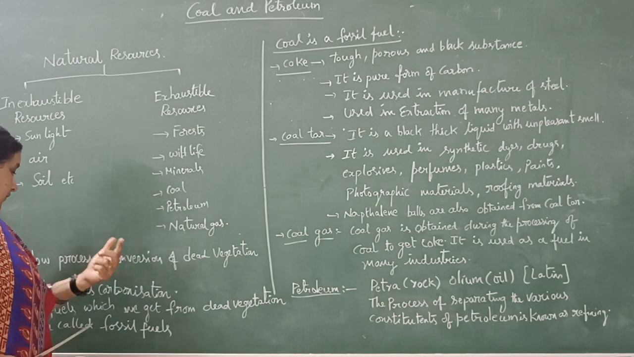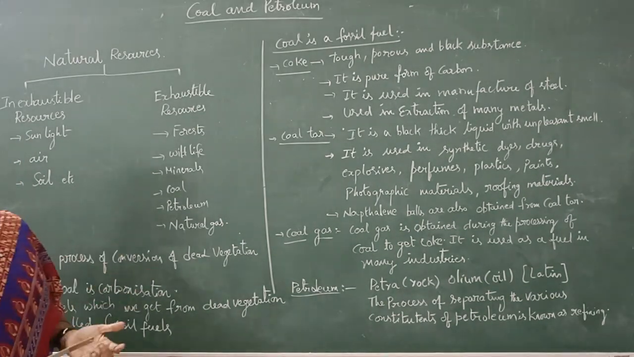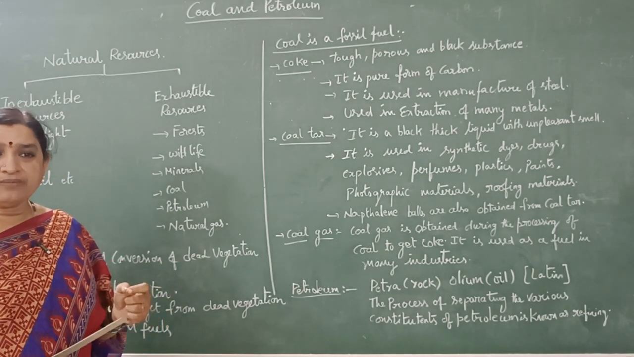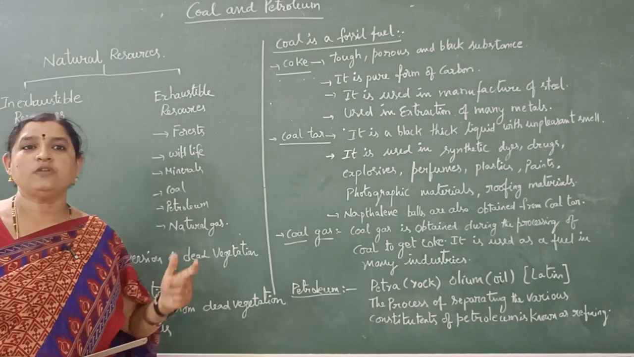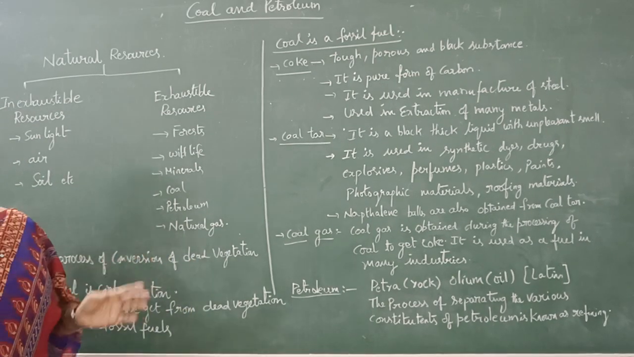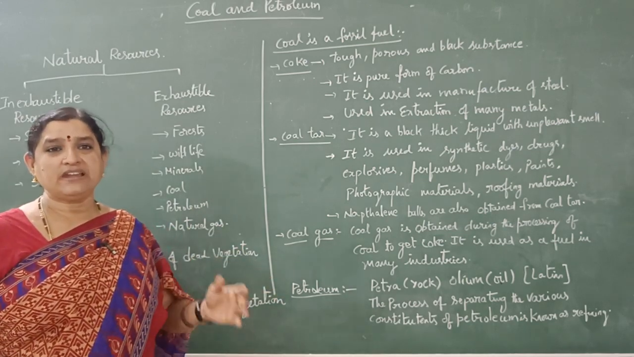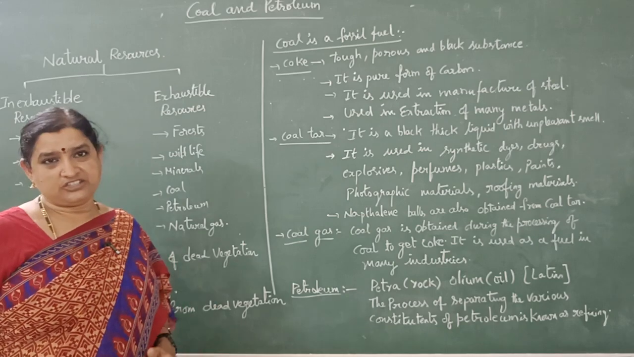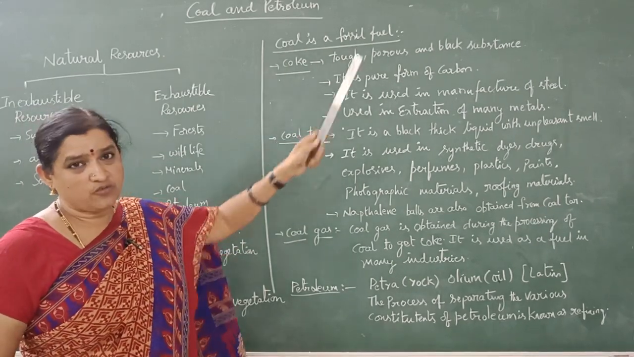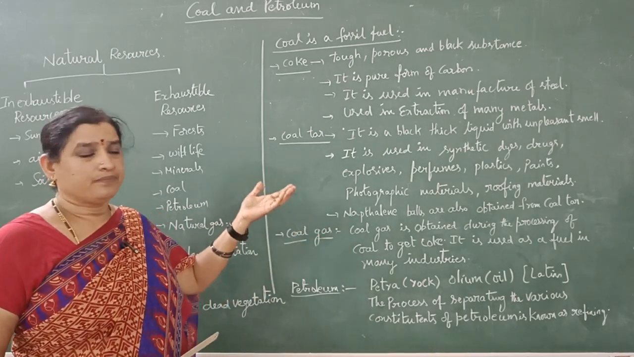The fuels which we get from dead vegetation are called fossil fuels. Coal is also one of the fossil fuels. Coal, petroleum and natural gas are all fossil fuels. We get these fuels from dead vegetation. First, let us see about coal. Coal is a fossil fuel because it is obtained from dead vegetation.